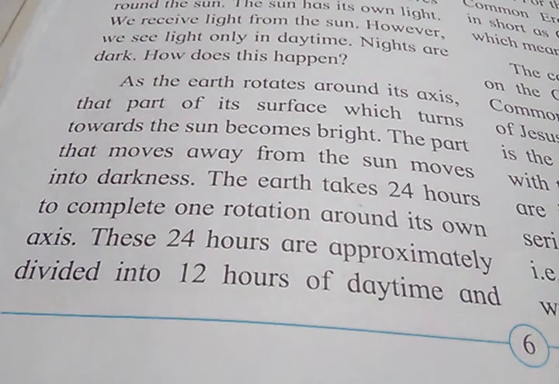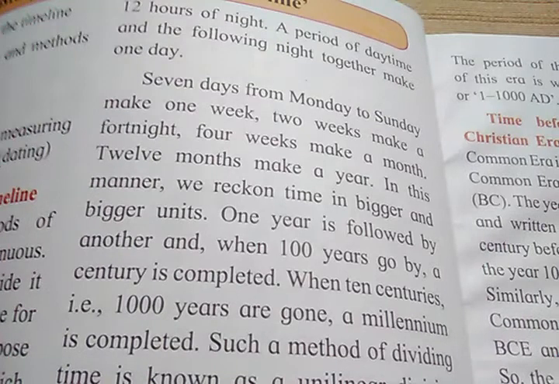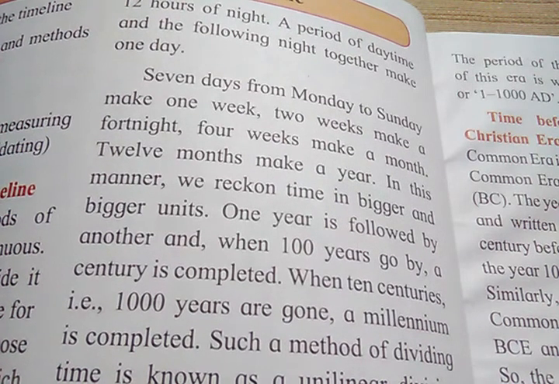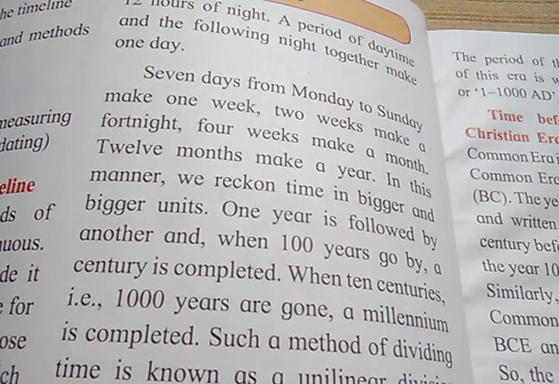As the earth rotates around its axis, the part of its surface which turns towards the sun becomes bright. The part that moves away from the sun moves into darkness. So the earth takes 24 hours to complete one rotation, students, around its axis. These 24 hours are approximately divided into 12 hours daytime and 12 hours night time. The period of daytime and the following night together make 1 day.